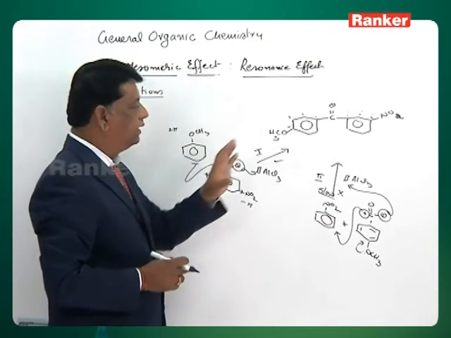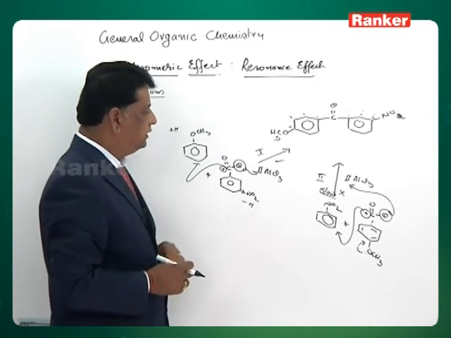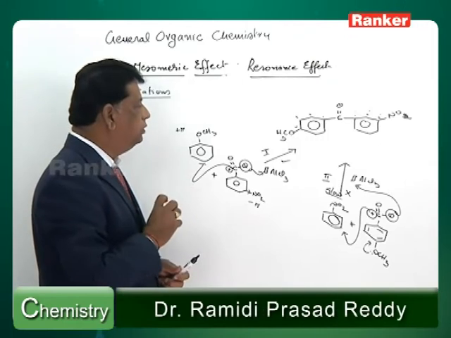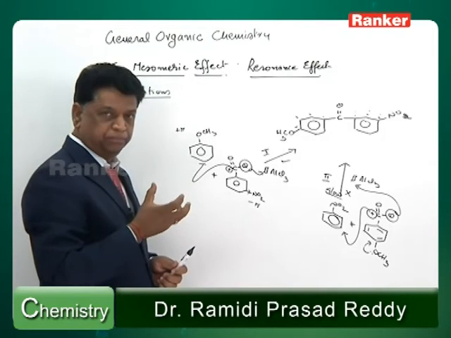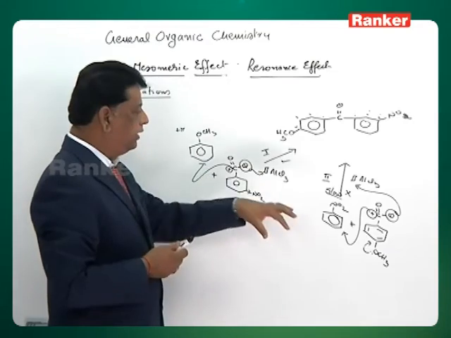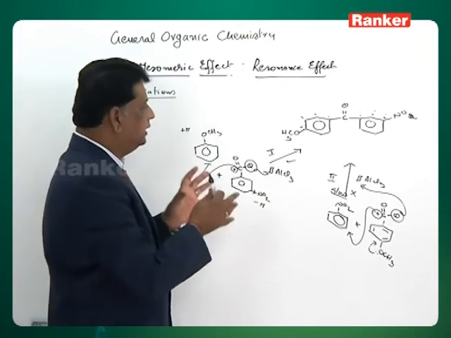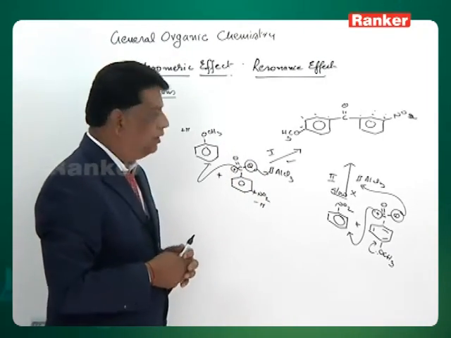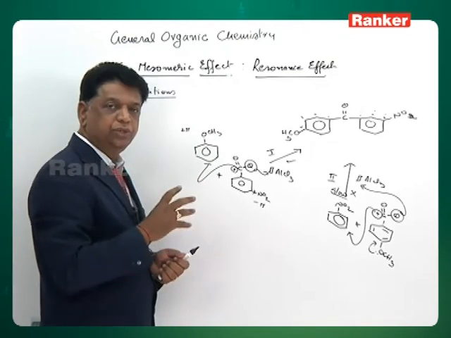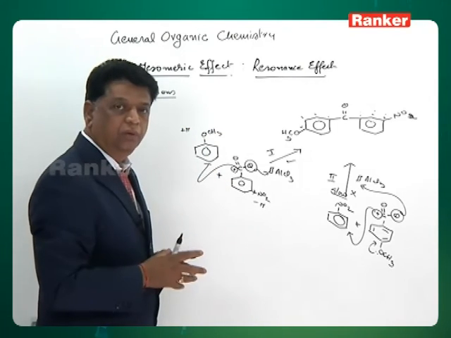So the reaction becomes more facile in scheme 1 when compared to scheme 2. So in this also we are using minus M, plus M, activating, deactivating, ortho-para directing and meta directing; both qualities we are discussing together and applying the concepts on the same issue, both concepts at a time.